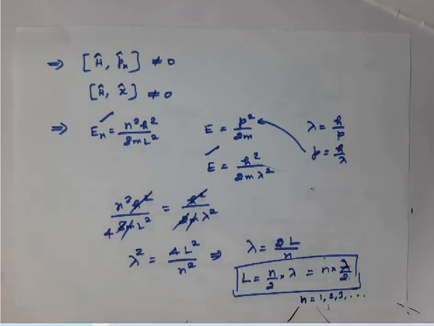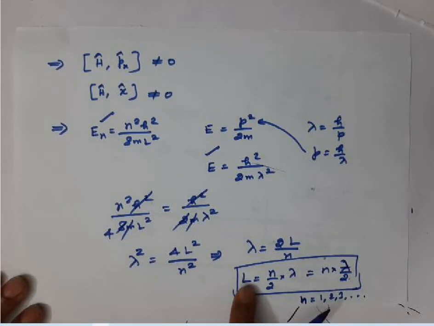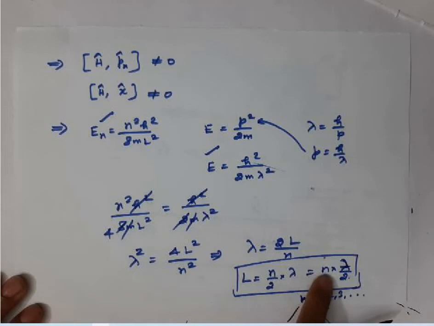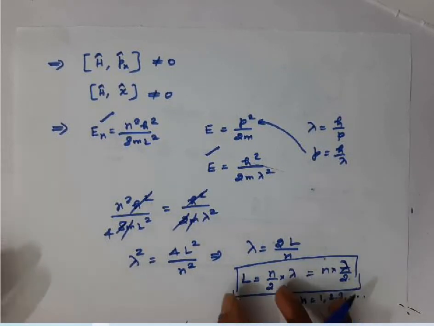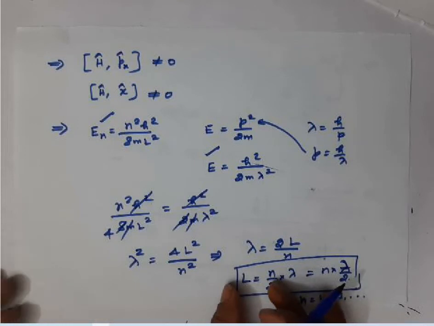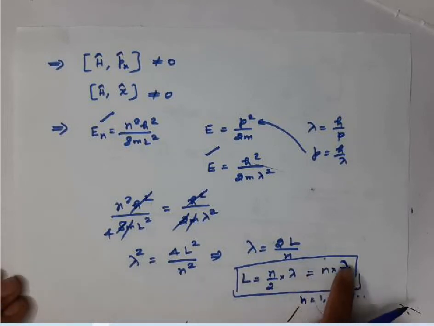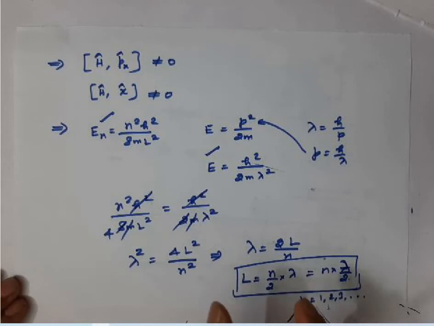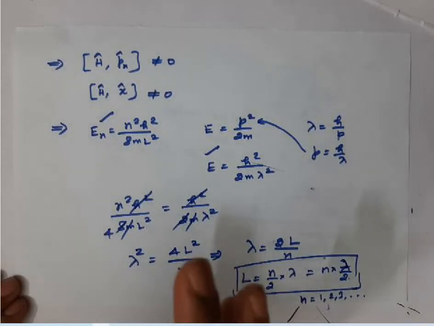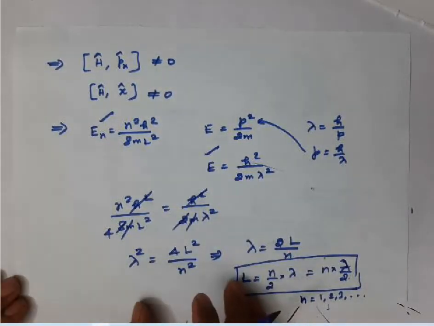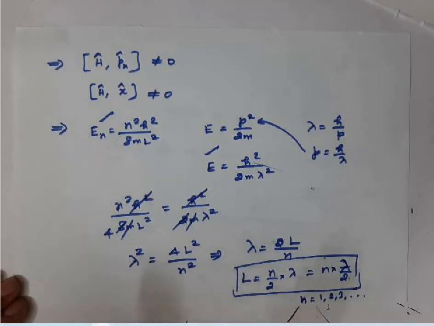What does this result indicate? It indicates that depending upon the quantum state, only certain waves are allowed in the box. For example, if n is equal to 1, the length of the box should exactly match lambda by 2, that is, half a wavelength should exactly fit with the n equal to 1 state.